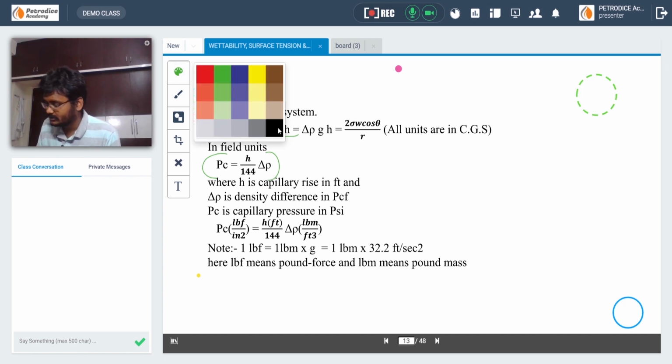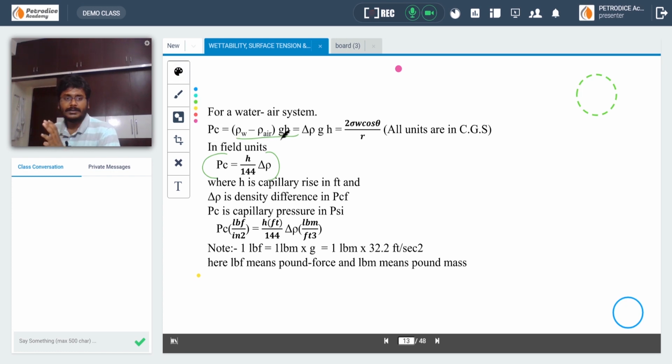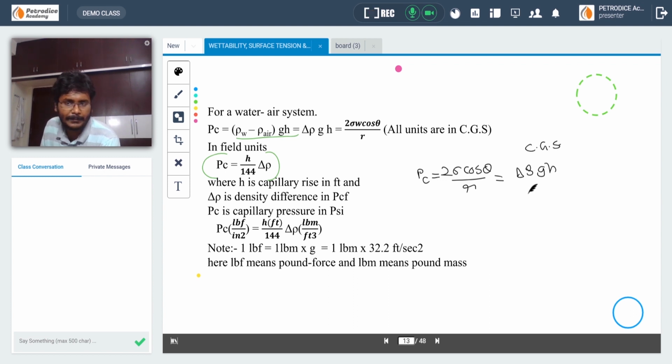Let me see. In capillary pressure, you have to remember three formulas. Pc is equal to 2 sigma cos theta divided by R, and delta rho g h, which is in CGS units. That is, density will be in gram per cc, g will be in centimeter per second square, and h will be in centimeter.